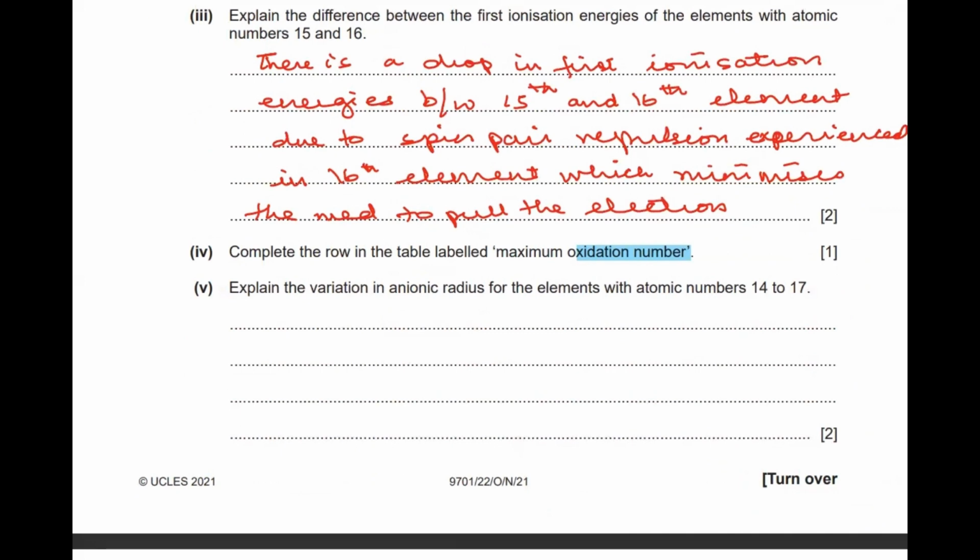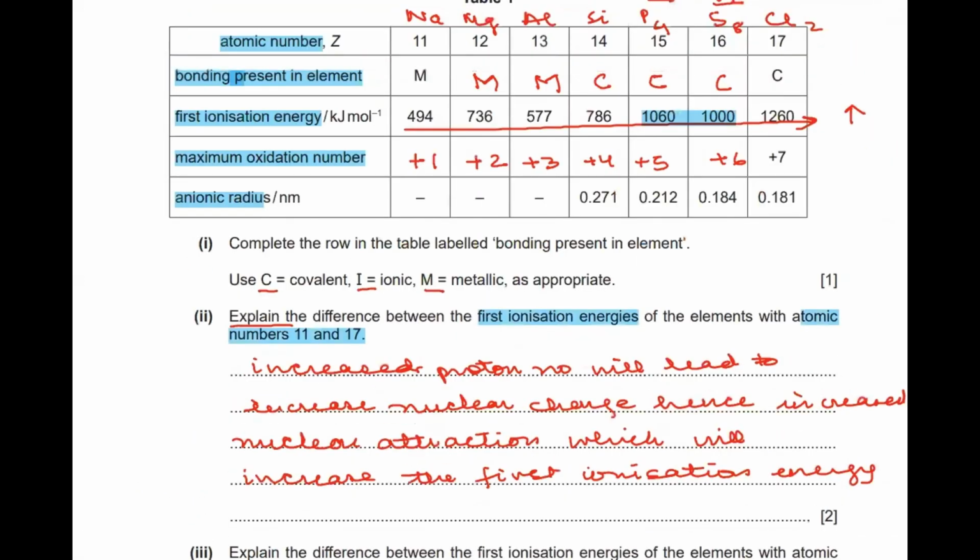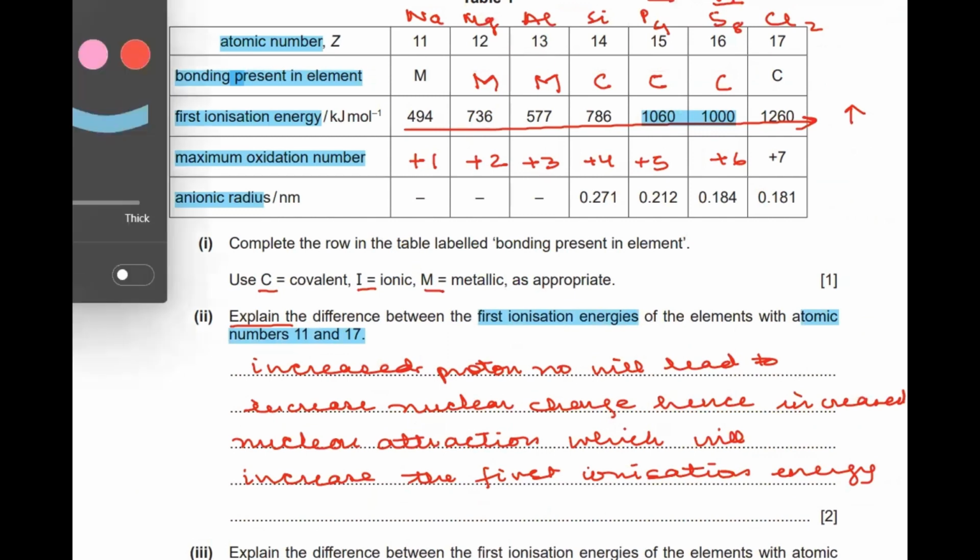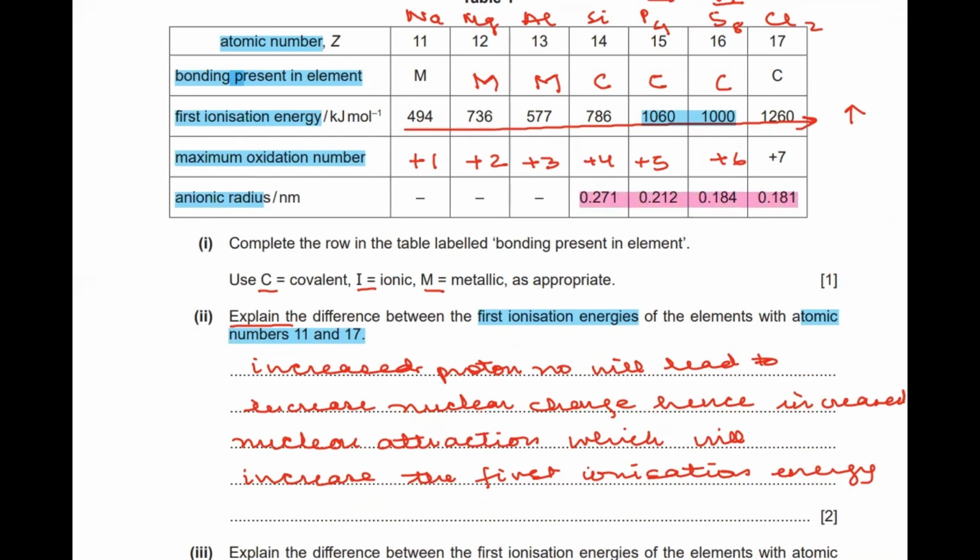Now coming to part 5, it says to explain the variation in the ionic radii for the elements with atomic numbers 14 to 17. So they are talking about the ionic radii here. What is happening in the ionic radii? Basically, we can see that the ionic radii are decreasing from element 14 till element 17, and what is the reason for the ionic radii to decrease? So let's write down the reason.